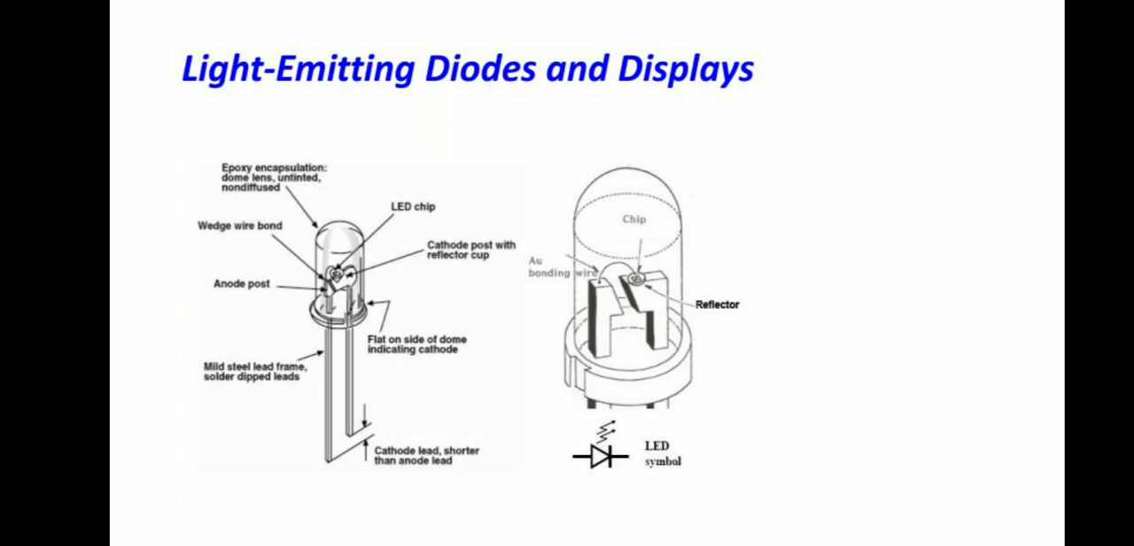We can see the structure of LEDs. It has two terminals, anode and cathode. It has a dome-like structure in which the p-type semiconductor and n-type semiconductor are doped at the dome-shaped area.